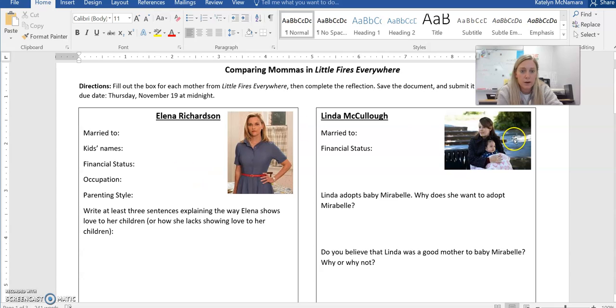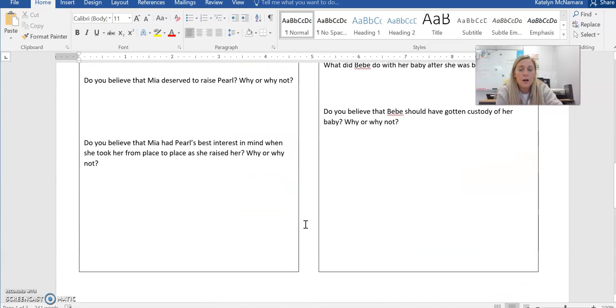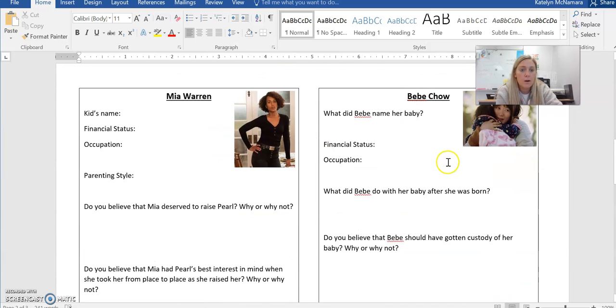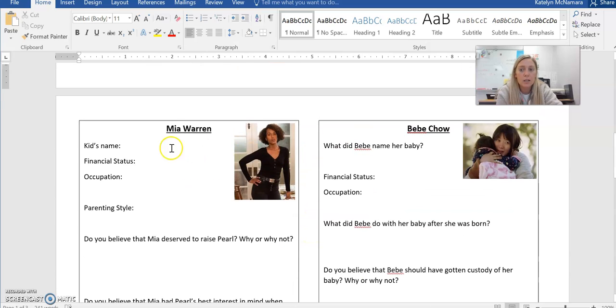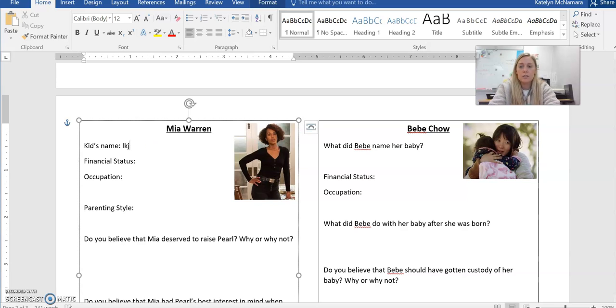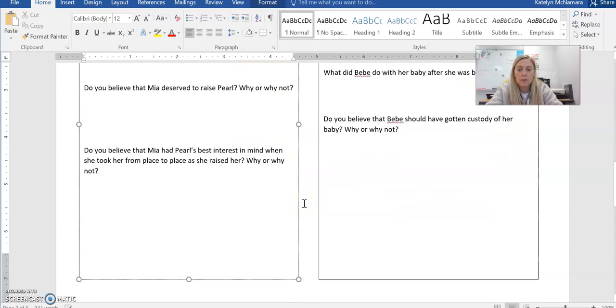I put a picture for every mom so that you know who's who if you forget. You're going to have to go through and fill these questions out. I did the same for Mia Warren and for BB Chow. And then there's just some different questions in the box for you. You just click the box here and you just type your answer, okay? So for every one of those, you're going to type your answers to each of those.